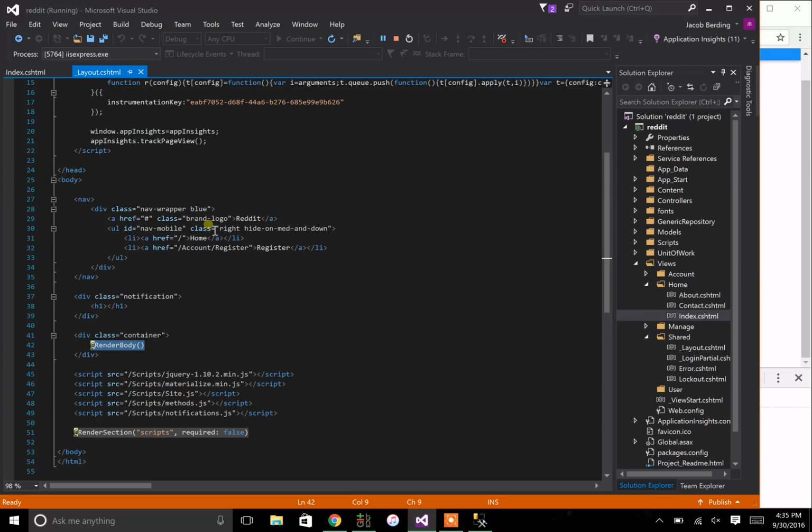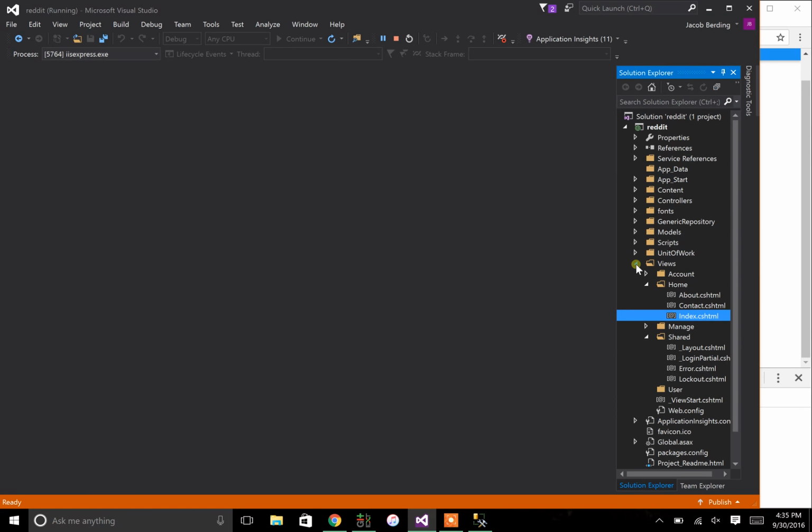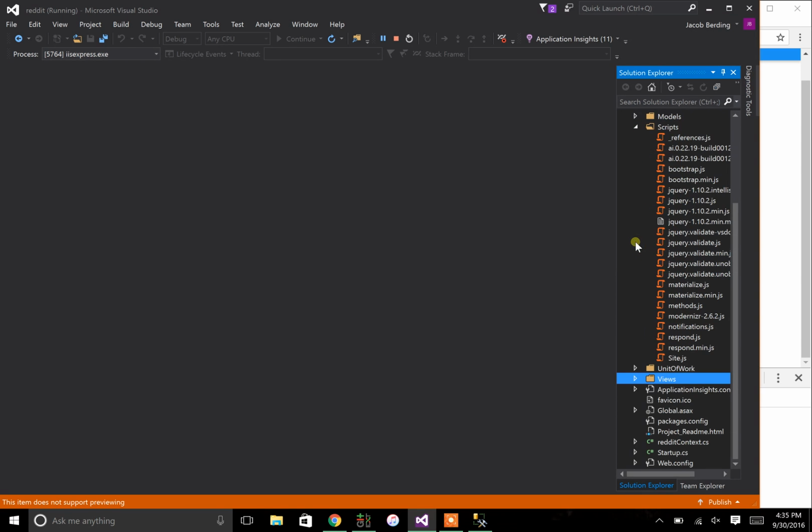So when we're thinking front end, HTML, these are the primary things you'll work with, your layout page and the page that you're currently on, right? Now we need to make that connection between our controllers and our front end. And how we do that is through JavaScript and Ajax. So we have the scripts folder, right?